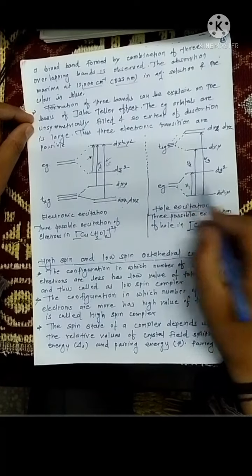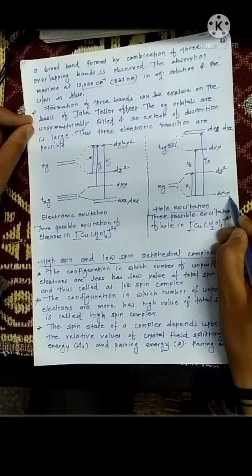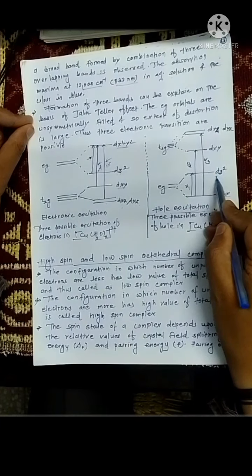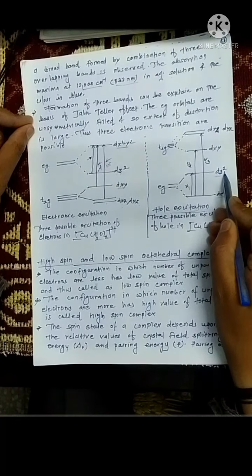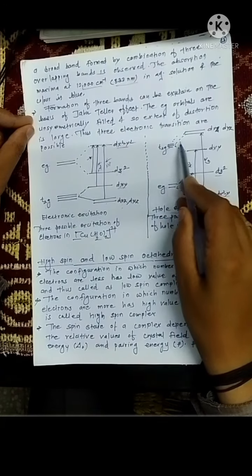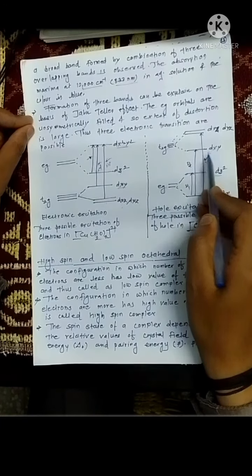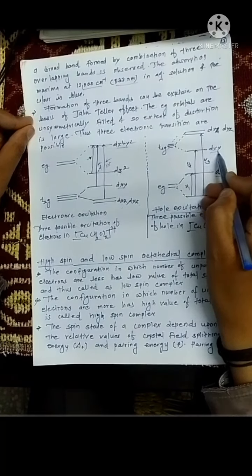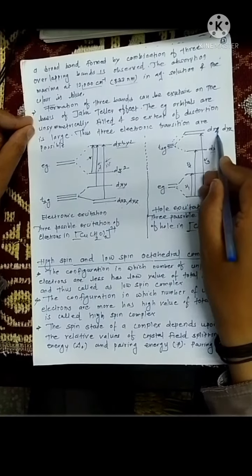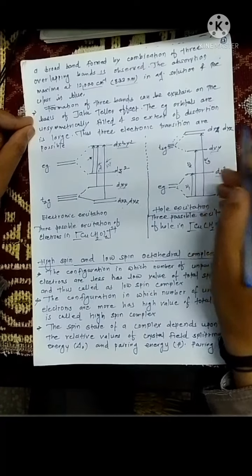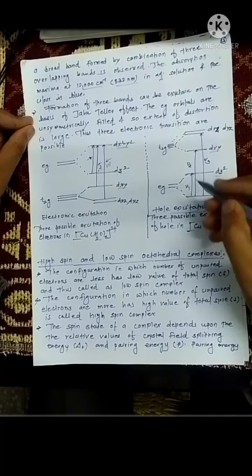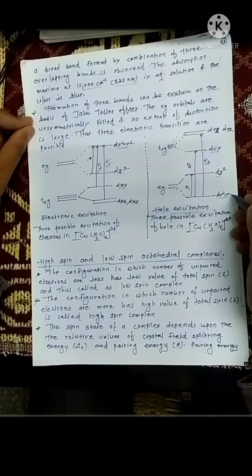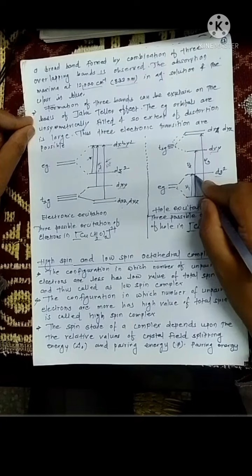Now, in this case, the lower energy orbital is dx square minus y square, and the slightly higher energy orbital is dz square. While in the T2G set, these orbitals are further split, and your dxy orbital is lower in energy, while dxz and dyz orbitals are higher in energy. In this case, basically a hole is excited from the dx square minus y square orbital to the dz square orbital.